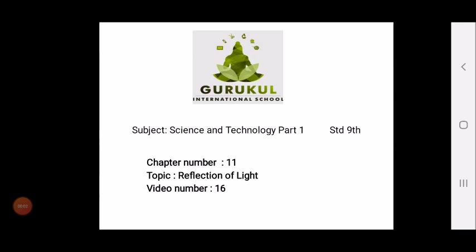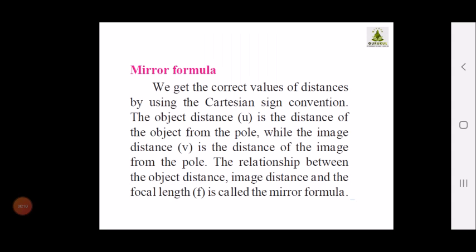Good morning children once again. Now we have proceeded towards the end of our chapter, reflection of light. Today we are going to study the mirror formula.